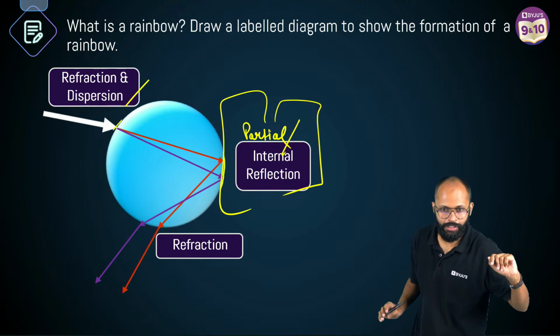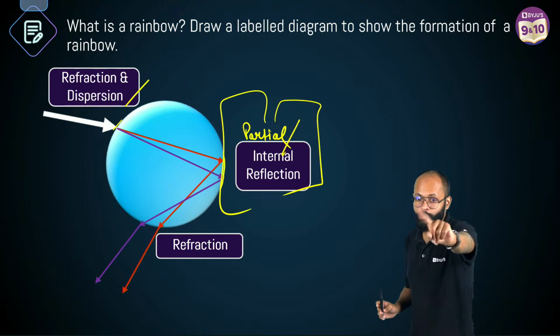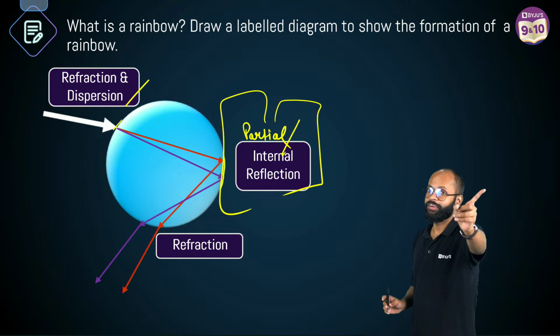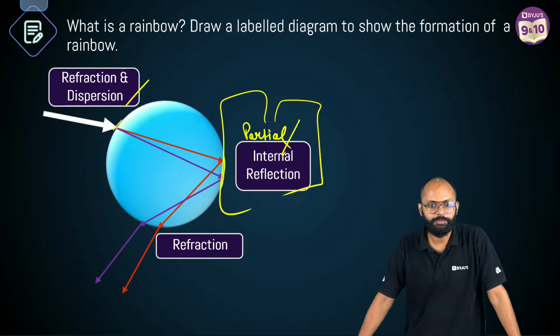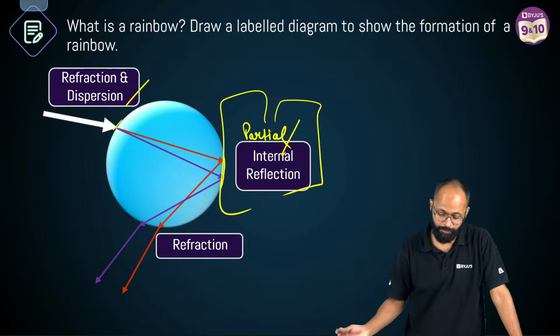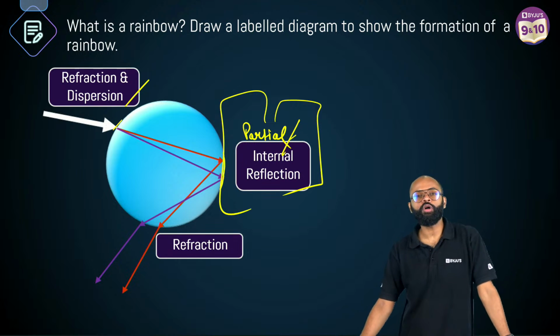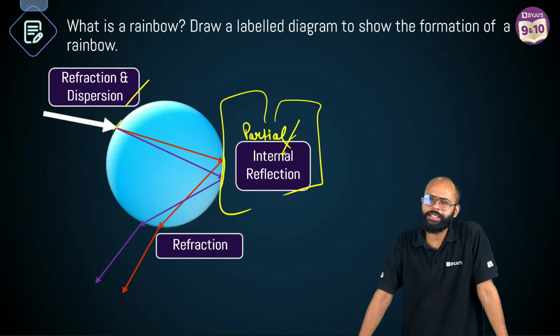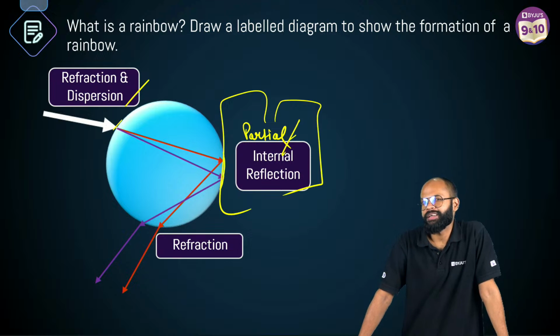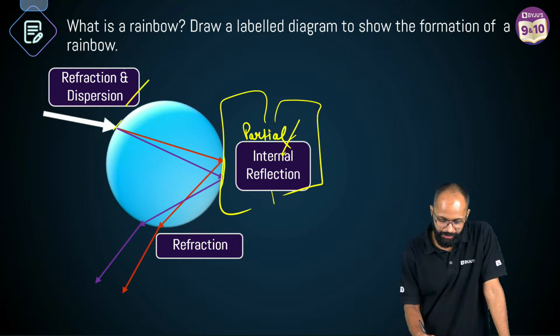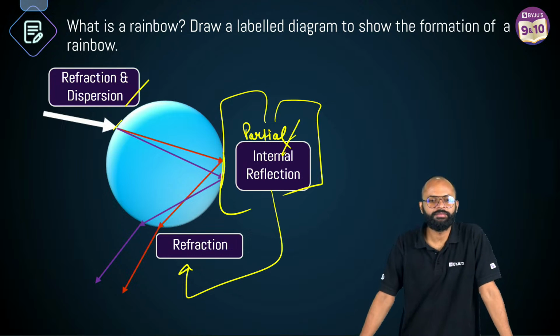First dispersion, refraction, second total. No, Sonia, total नहीं है. It will not be total. Right? It should not be total. Very good. Correct. है ना? Partial. बढ़िया. Partial लिखो या internal लिखो, but total मत लिखना यार. Total लिखोगे ना गलत हो जाएगा. Correct? बहुत अच्छे. Then we have refraction.